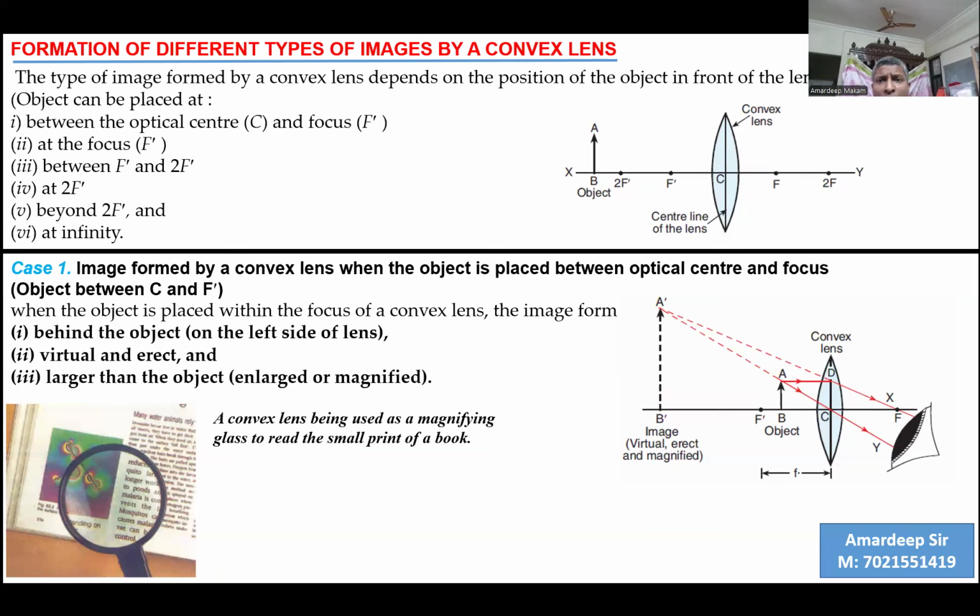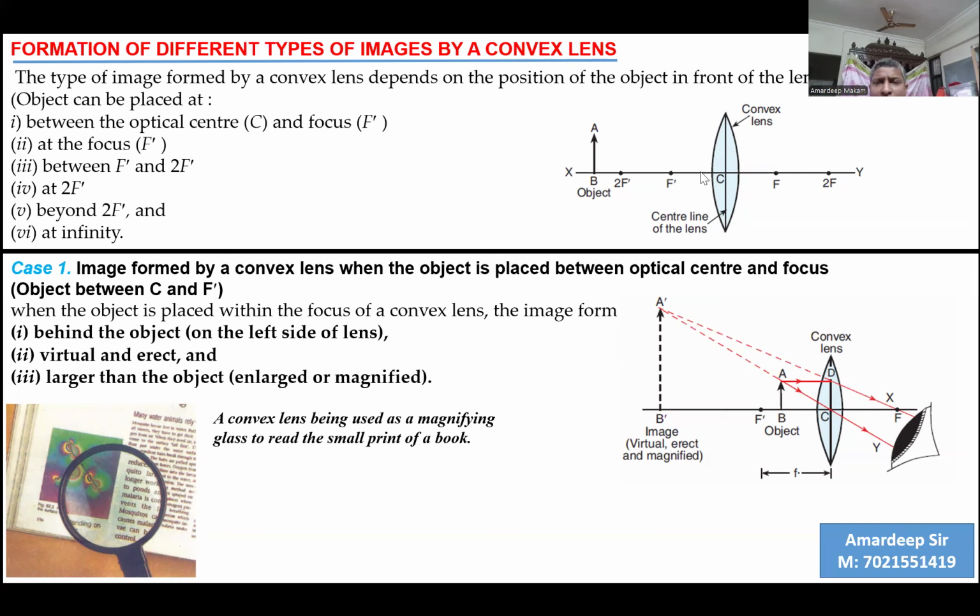So in a convex lens, we have 6 ray diagrams to be studied based on the position of the object. The object can be placed between C and F dash, at the focus, between F dash and 2F dash, at 2F dash, beyond 2F dash, and at infinity.